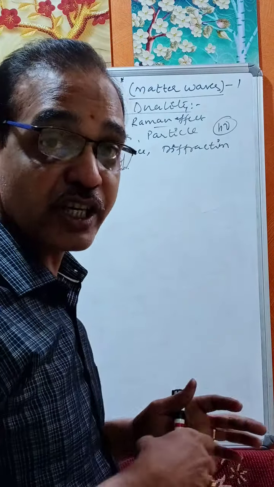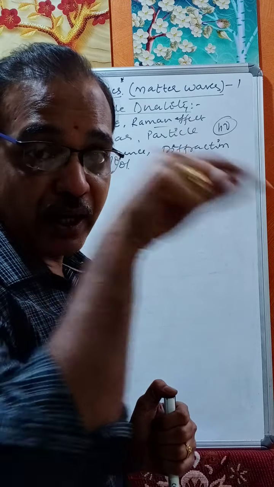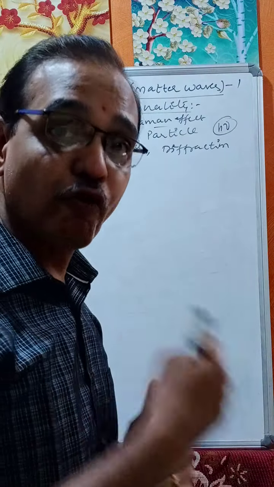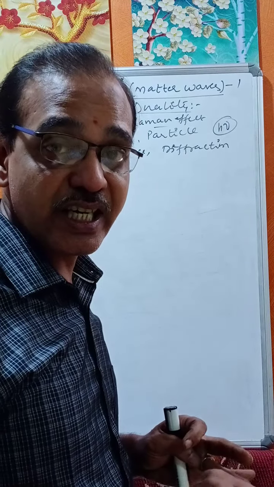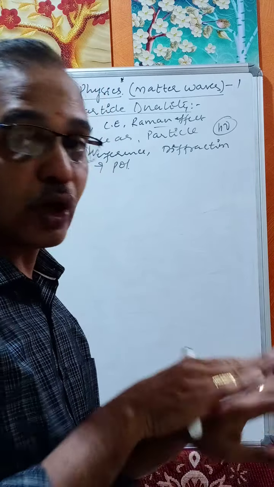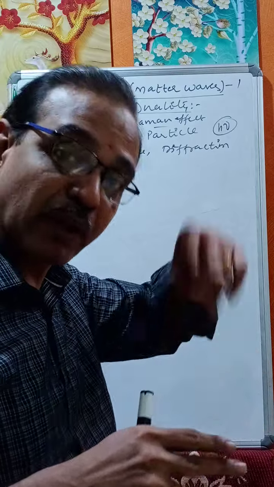There is no correlation here. We take these two as two different cases. Wave is different from the particle.